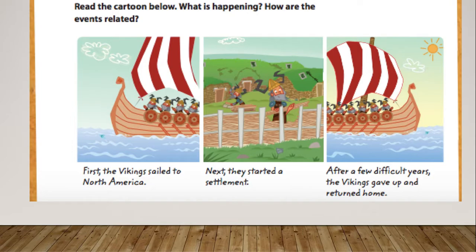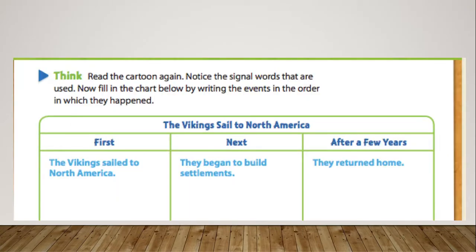Why did they leave? Because it was difficult. So they came and went, and it had to happen in this order, right? They had to arrive in their new settlement before they could start to build. When we talk about sequence of events, we are talking about the events that are important that happen in a story. So this is the chronological order or sequence of this story.